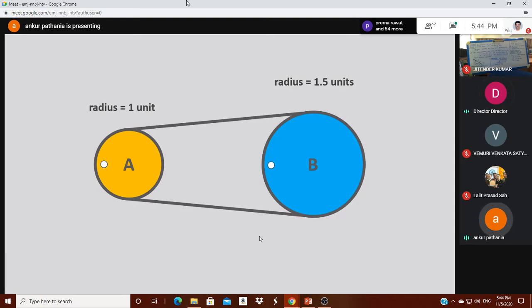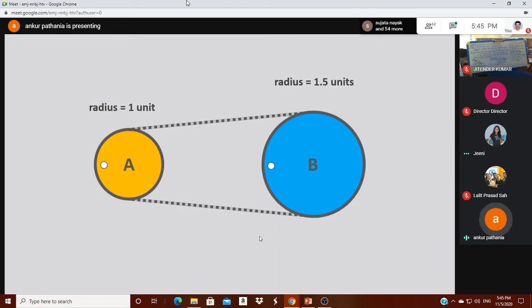So now if we join these two circles with the help of some rubber string, what will happen if we give rotation to any one of these circles? Let us see. Now giving a rotation to circle A, circle B has traveled only 2/3 of its total circumference. Now moving further, this is the second round, and this is the third round. On this spin, we have seen that 3 rounds of A equal 2 rounds of B.